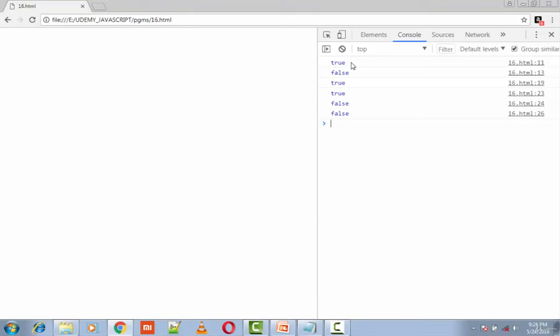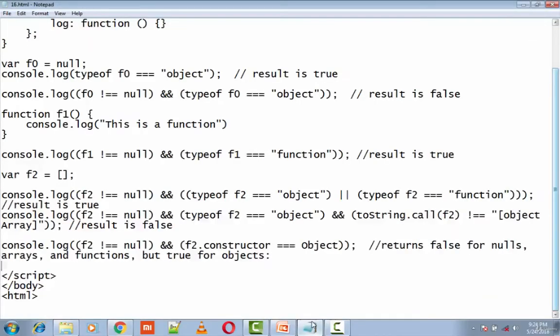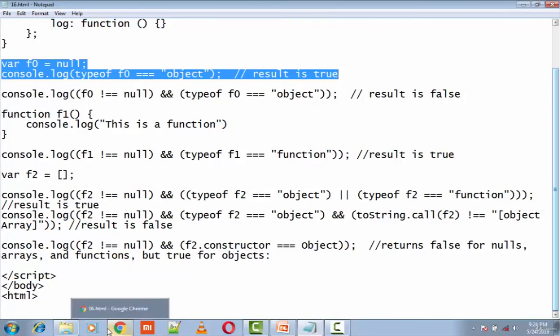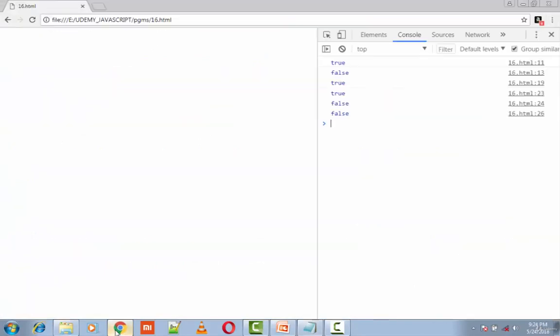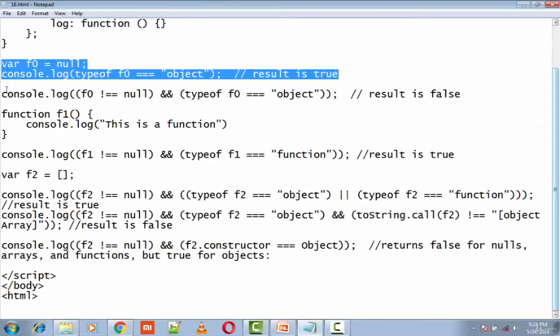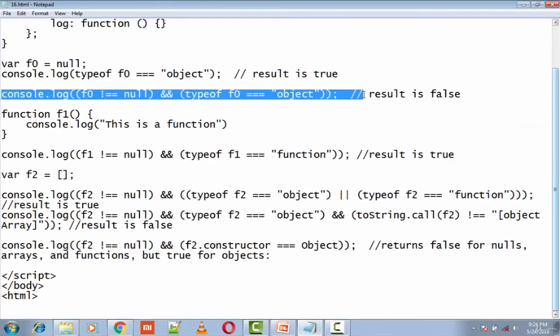This true is from this particular statement, wherein f0 is null and we are checking whether f0 is an object or not. This false is from this particular line, wherein we are first checking whether f0 contains null and then checking whether f0 is an object.